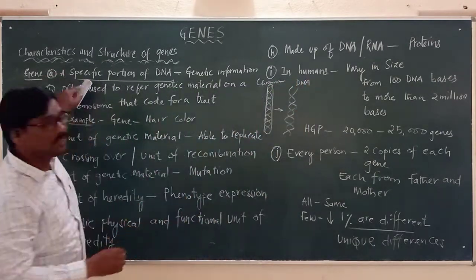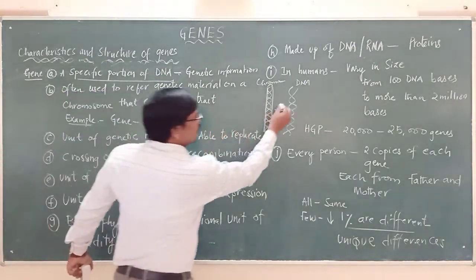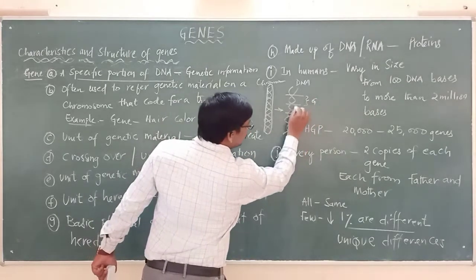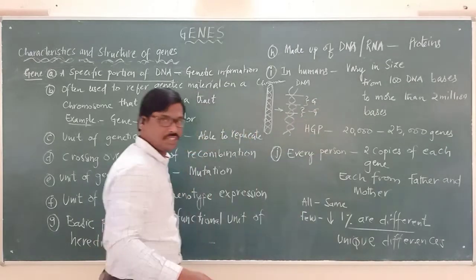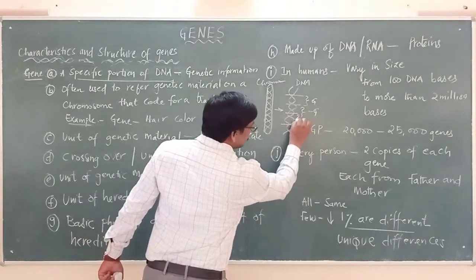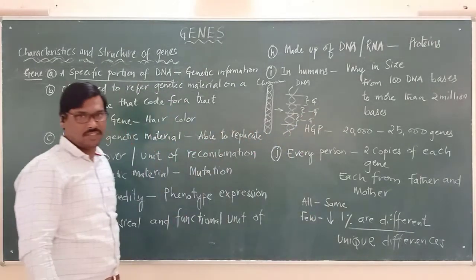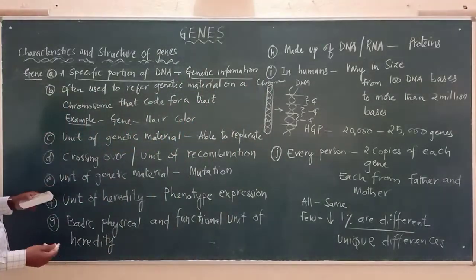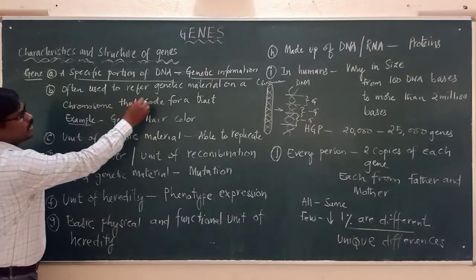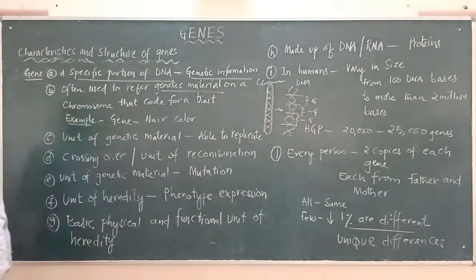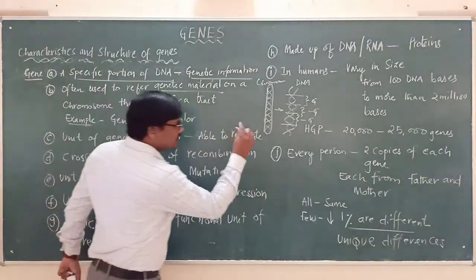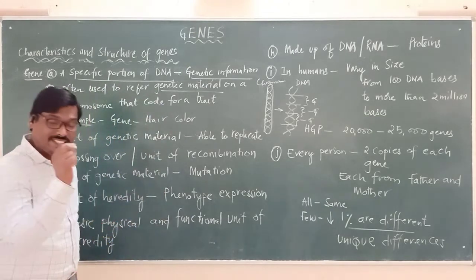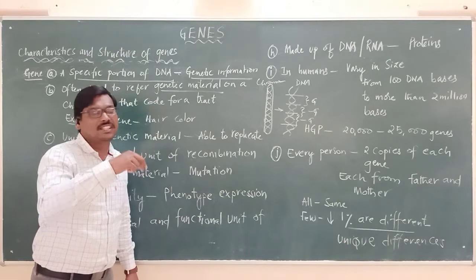So what is a gene now? It is a specific portion of the DNA. From here to here, this can be called a gene. Again from here to here, this portion can be called another gene, another small portion of the DNA carrying the genetic information. The gene is often used to refer to genetic material on a chromosome. Gene is nothing but genetic material present in the chromosome.